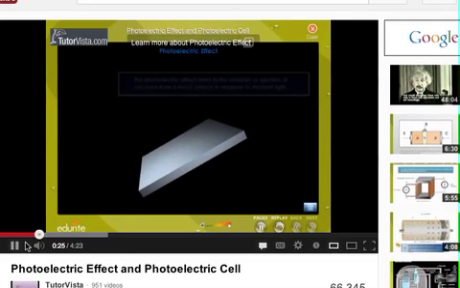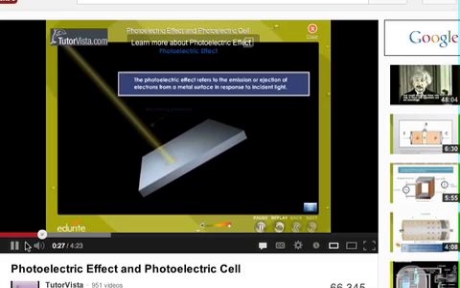Photoelectric effect. The photoelectric effect refers to the emission or ejection of electrons from a metal surface in response to incident light. Okay, if this is a light, it carries energy, right? But remember now we know that the light can behave like a particle. If this light is behaving like a particle, then it's going to remove a particle in this metal. Okay, the particles that can move there freely are going to be electrons.